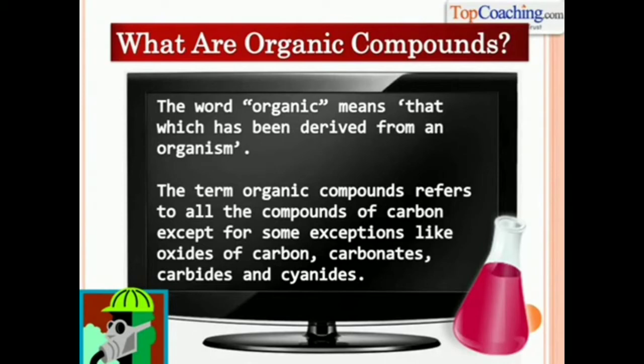So generally, these days, organic compounds refer to all the compounds of carbon on this earth, except for some small exceptions like the oxides of carbon and carbonates and carbides. So basically all the compounds of carbon except for the oxides of carbon, the carbonates of carbon and the carbides of carbon are called organic compounds. Understood? So basically most carbon compounds on this earth are termed organic compounds. All the compounds that we'll study in this chapter are organic compounds. Understood? So this term basically refers to carbon compounds, organic compounds.